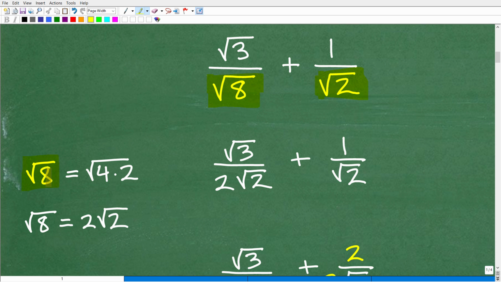So the square root of 8 is equal to the square root of 4 times 2, because 4 times 2 is 8. So the square root of 8 is the same thing as the square root of 4 times 2. Now, one thing you could do when you have square roots is split them up.